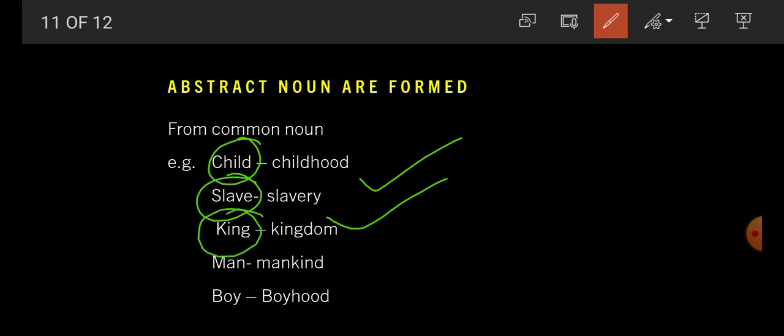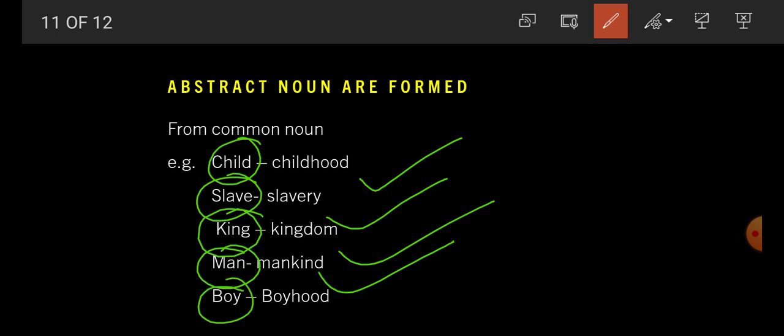King, any king, common noun; kingdom, abstract noun. Man, any man, common noun; mankind, abstract noun. Boy, any boy, common noun; boyhood, abstract noun. So here we have got that we can form abstract nouns from common nouns.